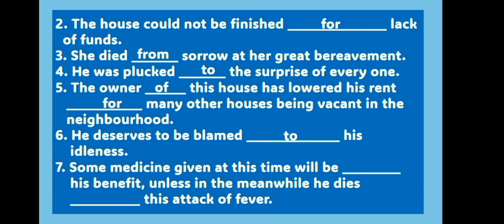Number 7. Some medicine given at this time will be for his benefit unless in the meanwhile he dies of this attack of fever. As the first part of the sentence expresses some kind of reason for giving medicine at a certain time, the preposition for has been used. In the second part, dies is followed by the preposition of, as it suggests an internal cause for death.